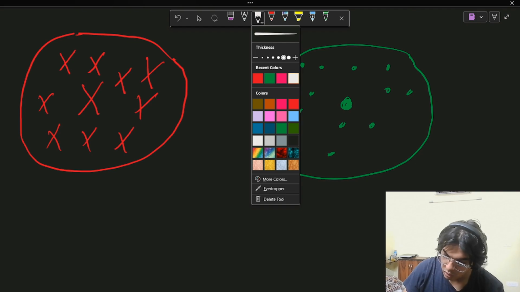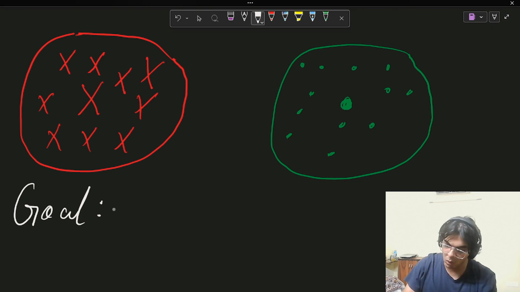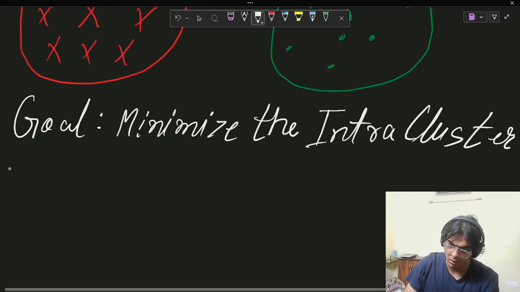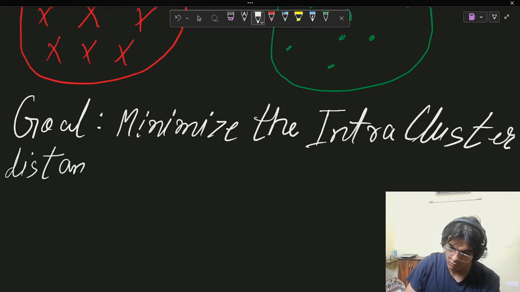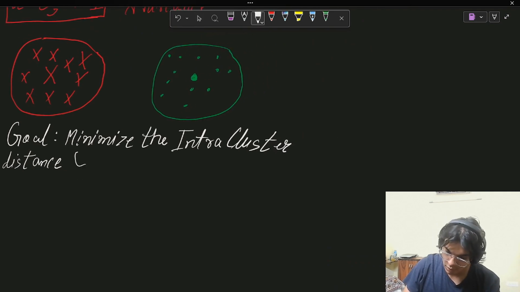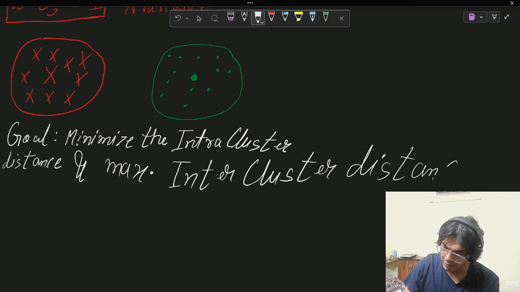See, clustering has two goals. If I write down the primary goal of clustering: clustering's primary goal is to minimize the intra-cluster distance and maximize the inter-cluster distance. Okay. Now, don't worry, I will quickly be explaining these.